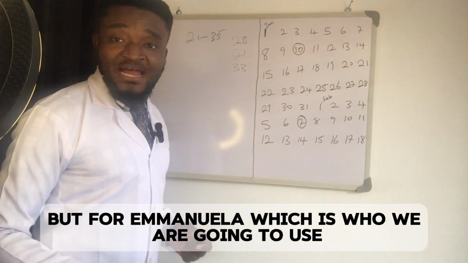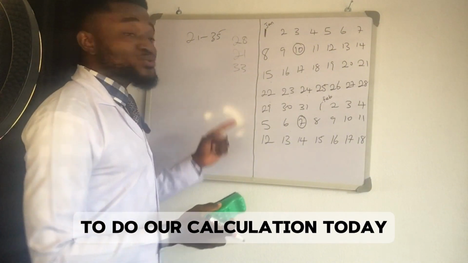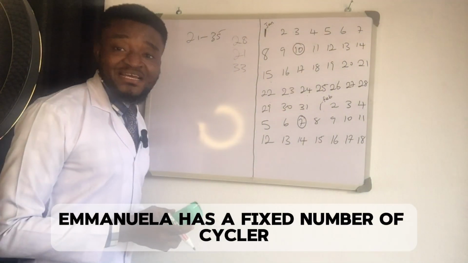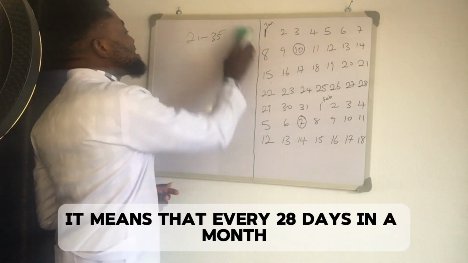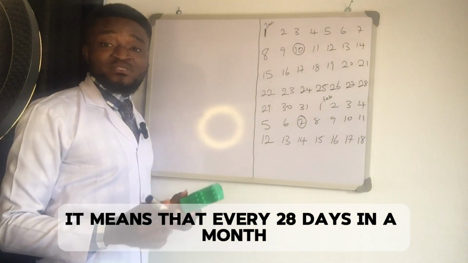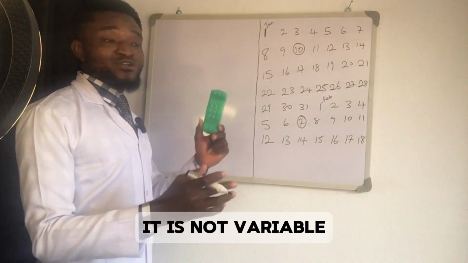But for Emanuela, who we are going to use to do our calculation today, Emanuela has a fixed number of circular days, and that is what we are going to use for this calculation. It means that every 28 days, Emanuela sees her menses. It is fixed, it is not variable.